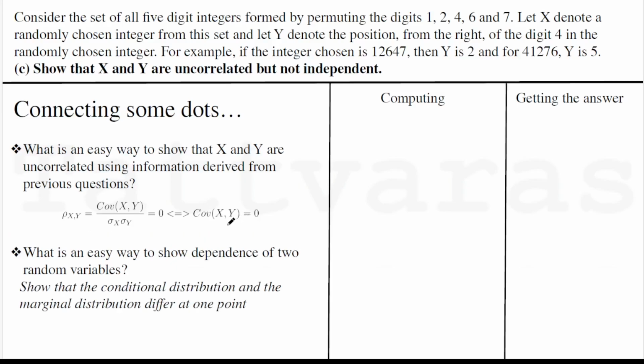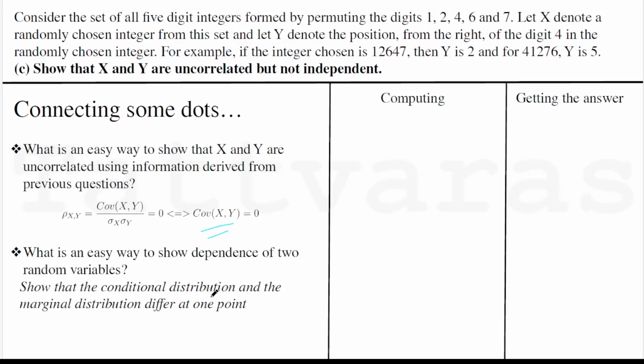So the first thing is, you can notice that the correlation is going to be 0 if and only if the covariance is going to be 0, and covariance has a formula with expectations, and we'll see shortly that there's a role that conditional expectation also plays. That's why looking at covariance is meaningful.